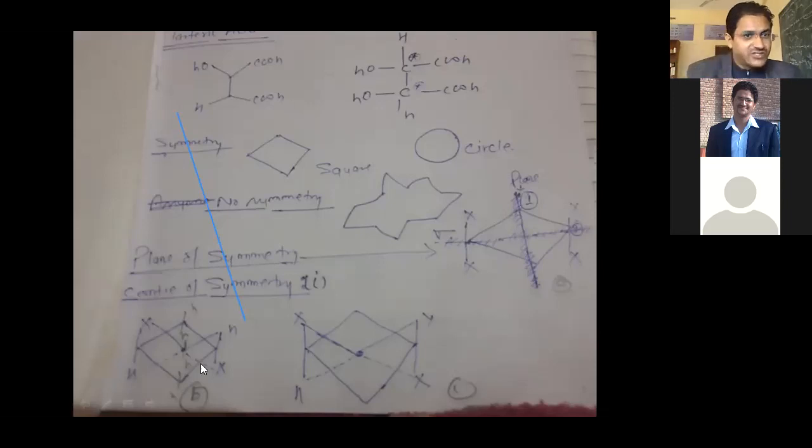The second is called plane of symmetry. If you bisect a molecule in two parts and they are exactly the same, then that is called plane of symmetry. After that, the next symmetry is called center of symmetry. Now, what about center of symmetry?